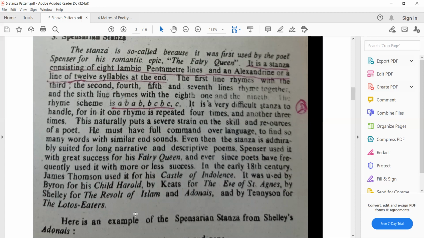In the early 18th century, James Thomson used this for his Castle of Indolence. It was used by Byron for his Childe Harold, and even by Keats in the Eve of St. Agnes, and by Shelley for the Revolt of Islam, and Adonis, and by Tennyson for the Lotus Eater. So this is a very famous stanza pattern, and there will be 9 lines. Chaucer के stanza में 7, अटावा राइमा में 8 और स्पेंसर stanza में टोटल 9 लाइनें.